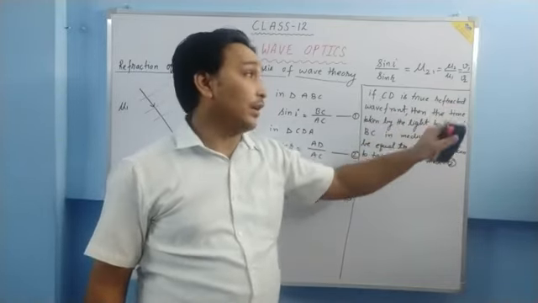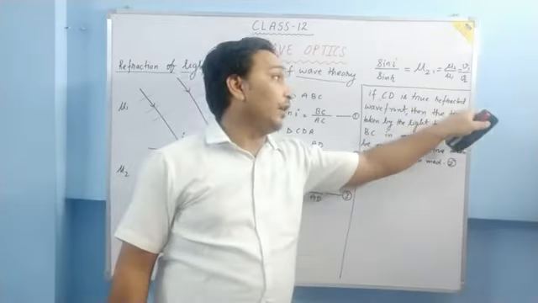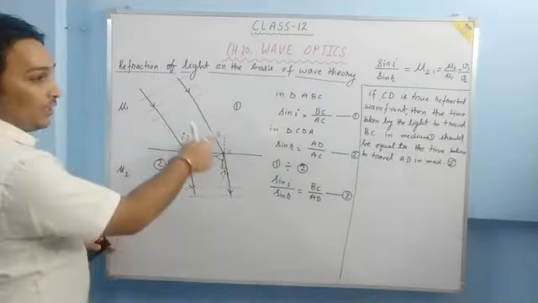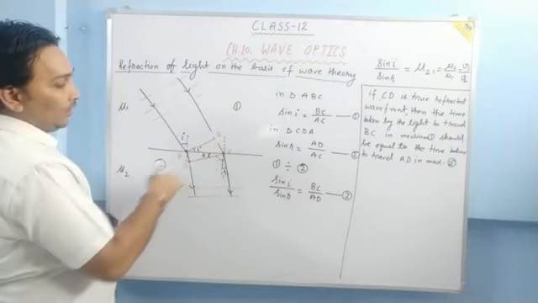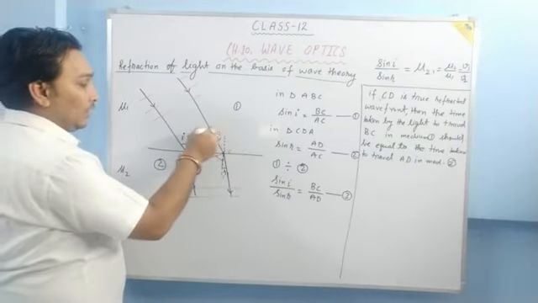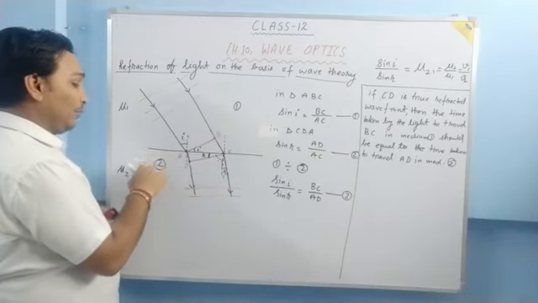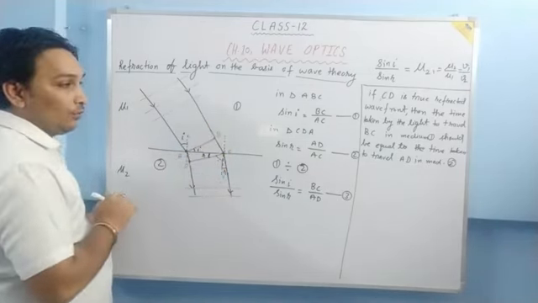I am saying reflected, I mean refracted. If CD is the true refracted wavefront, then the time taken by the light to travel BC in medium 1 must be equal to the time taken to travel AD in medium 2.